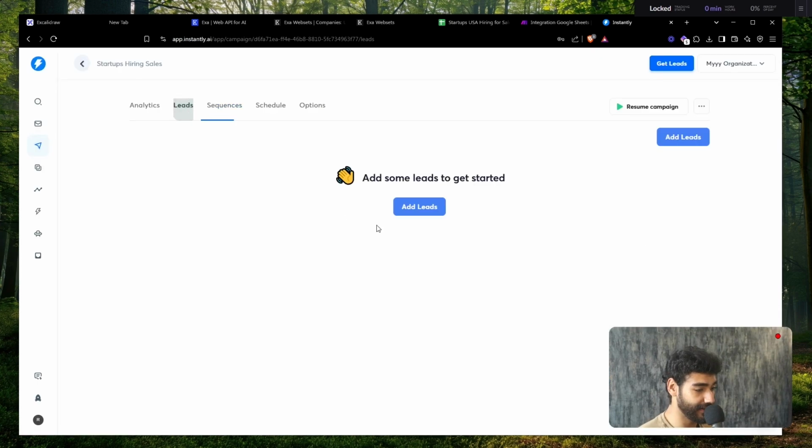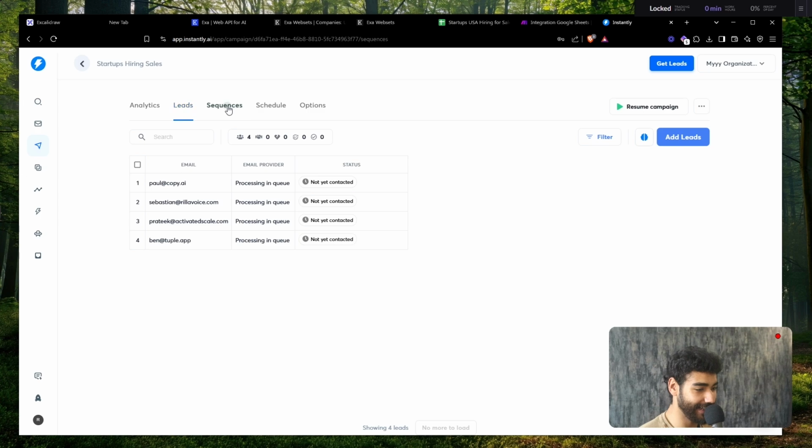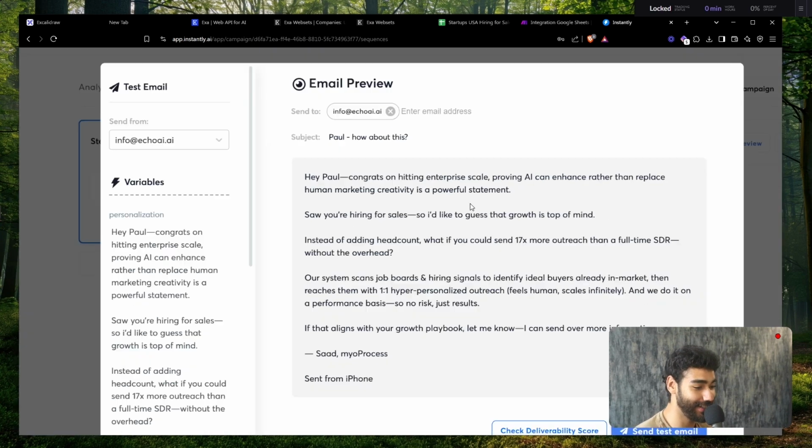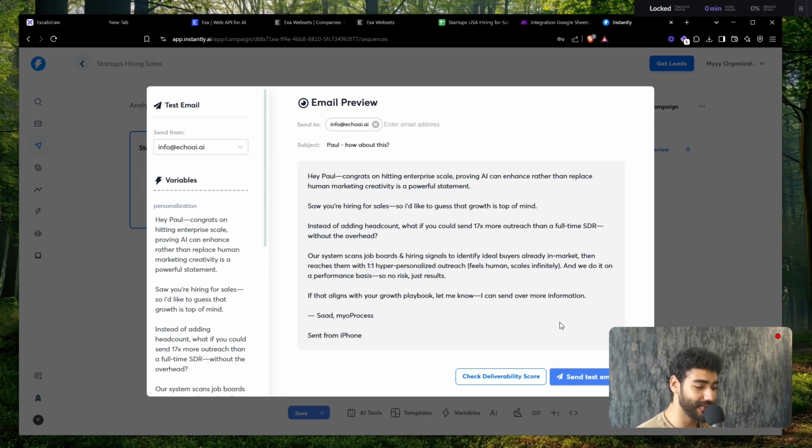So there you go, guys. Now if I go back, everything is getting added. And if I go to preview, I'm going to see, hey, Paul, congrats on hitting enterprise scale. Proving AI can enhance rather than replace human marketing creativity is a powerful statement. Saw you hiring for sales. So there you go, guys.